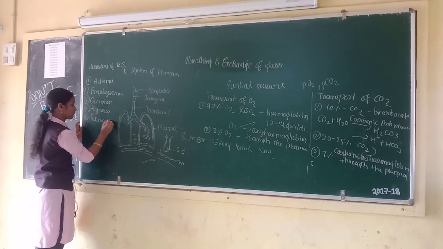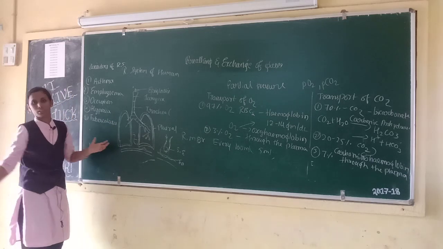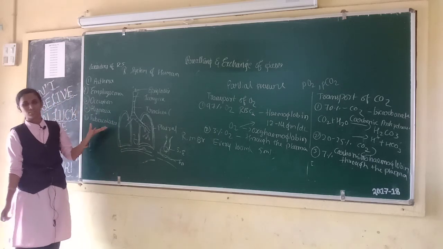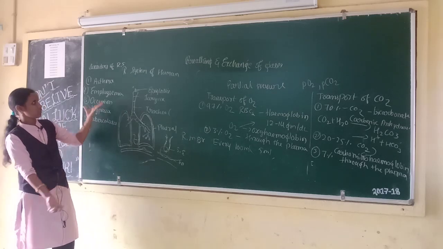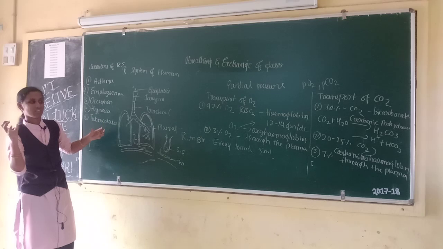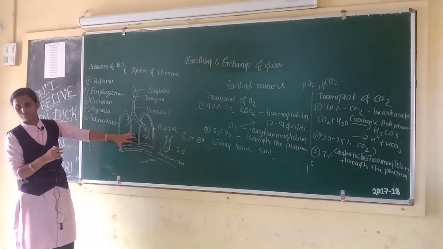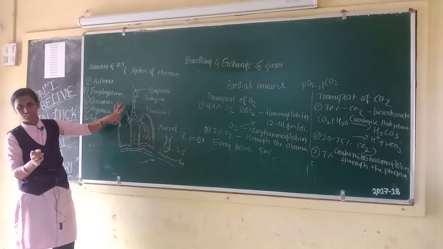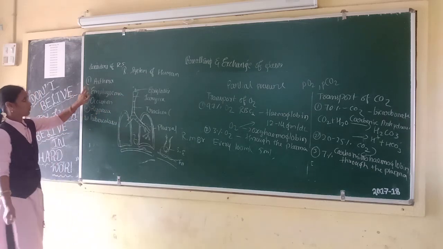You can take an example: coronavirus is also an example of a disorder of the respiratory system, because coronavirus attacks the respiratory system. This affects the respiratory system of human beings. First one is asthma.